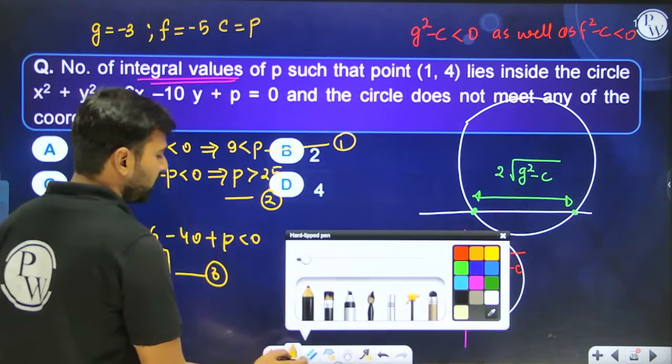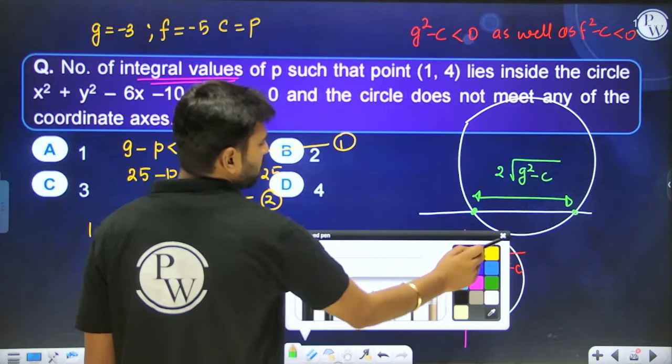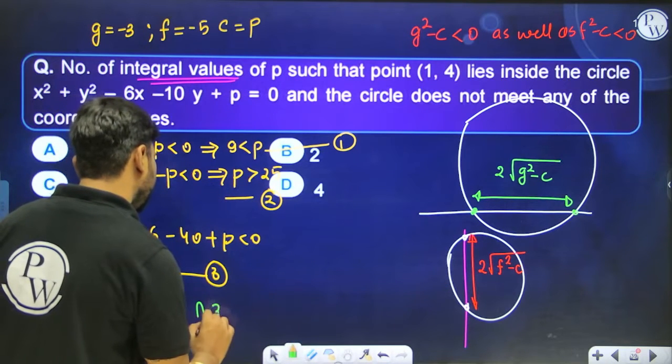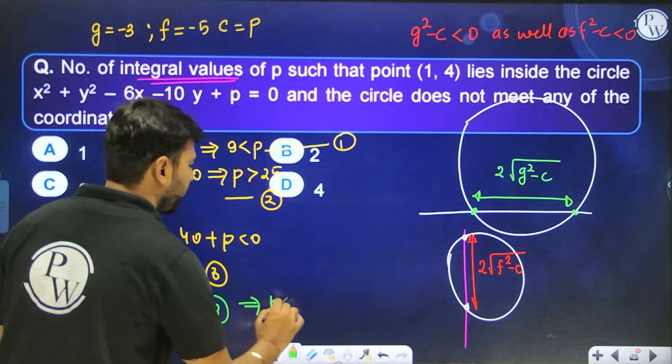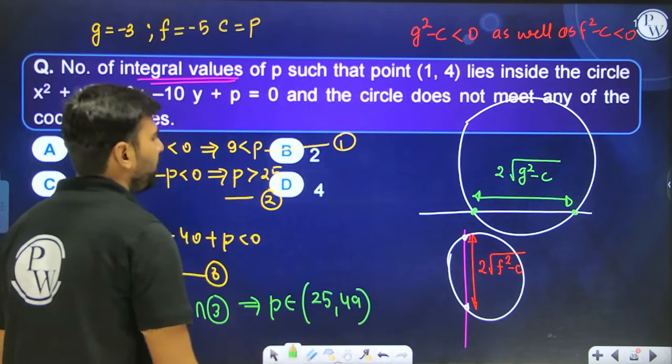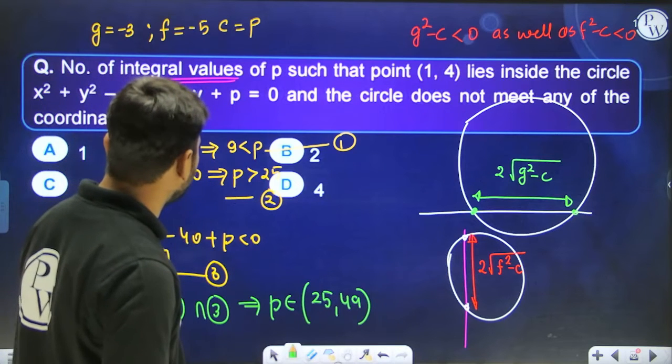So all these three have to be satisfied in this problem, yes or no? So by taking the intersection of 1, 2 and 3, you can say that your P will go from 25 to 49. So how many integral values are there over here, kids?